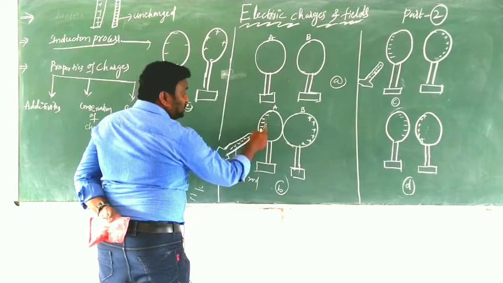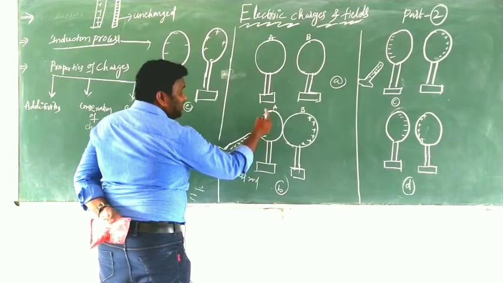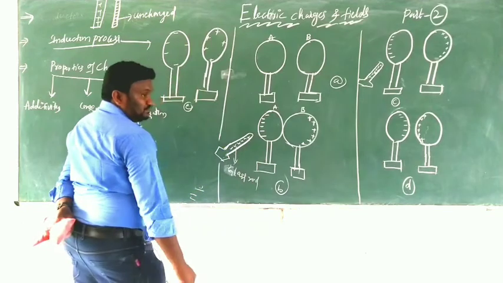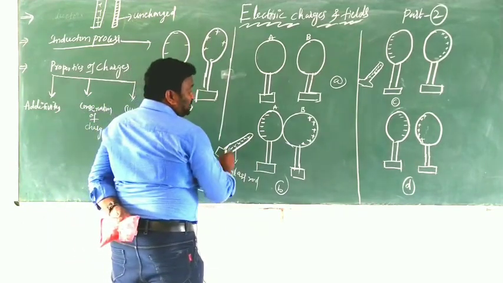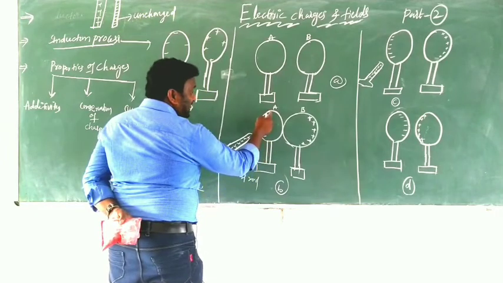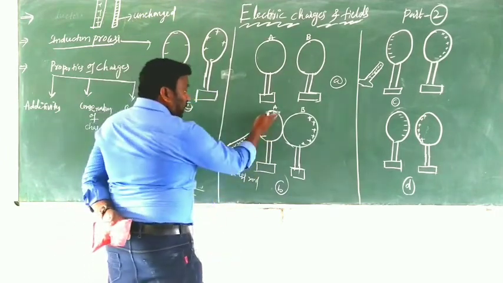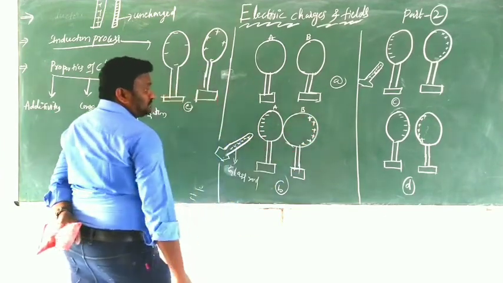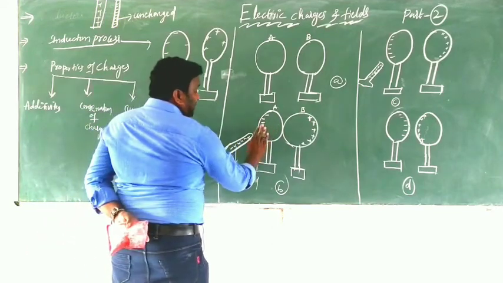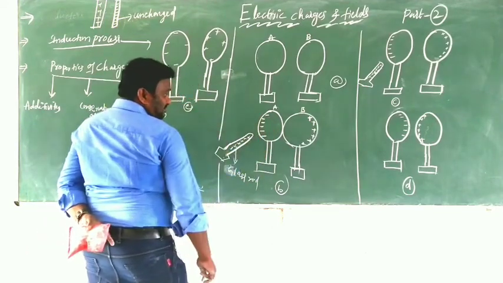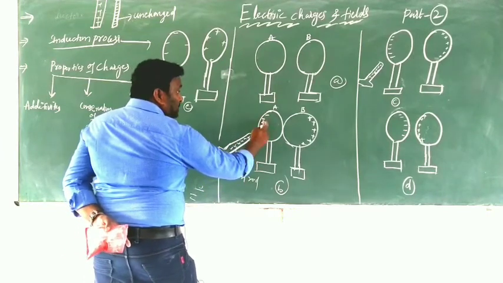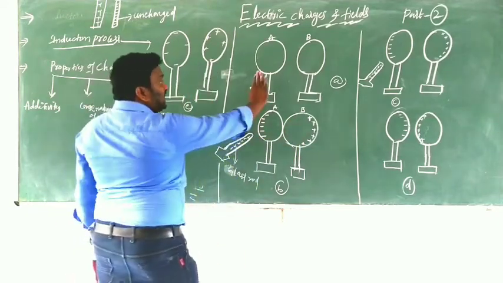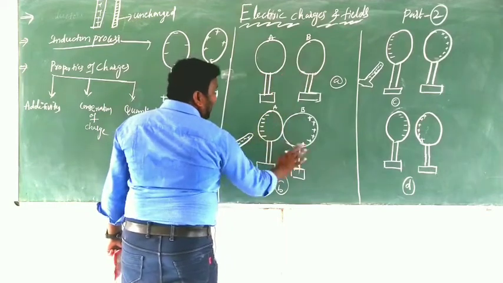That's why negative charge is induced on A. Because the glass rod is positive, some negative charge is induced on A. Due to the negative charge on A, the same amount of positive charge is induced on B. Initially both had no charges, now both have some charges.